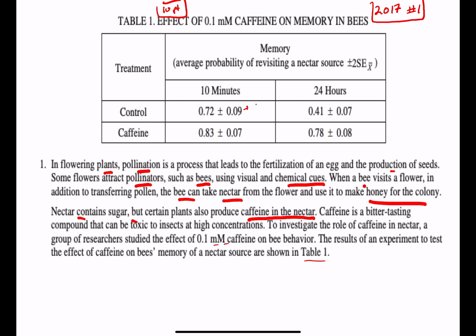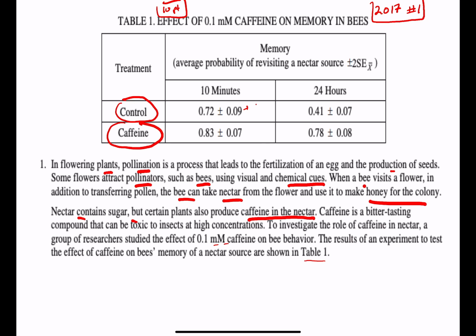I am pretty confident that your first one will look very similar to something like this, to where they're going to have you just analyze it. So let's make sure we feel comfortable with this. This is giving you 2 groups. You have your control group and then the group that was given caffeine.